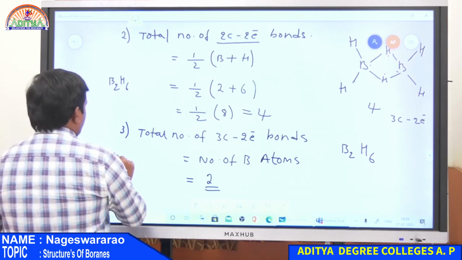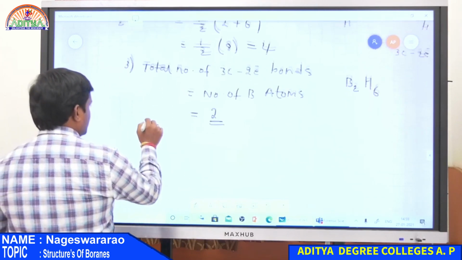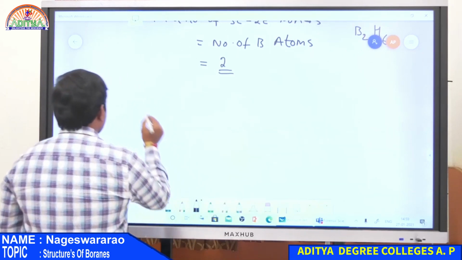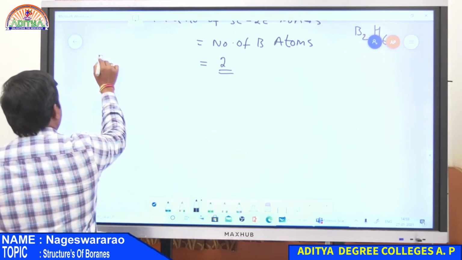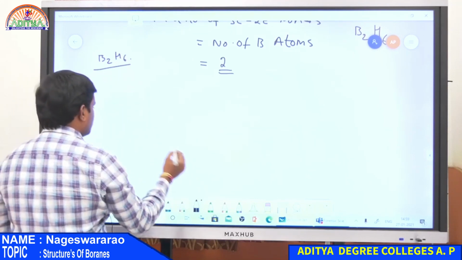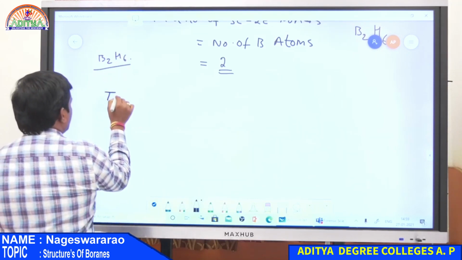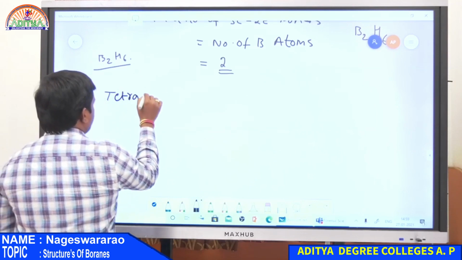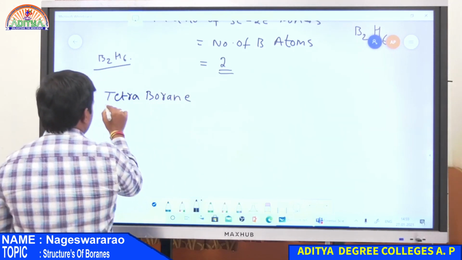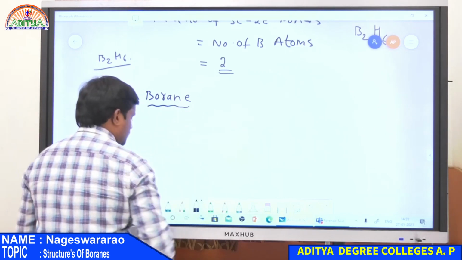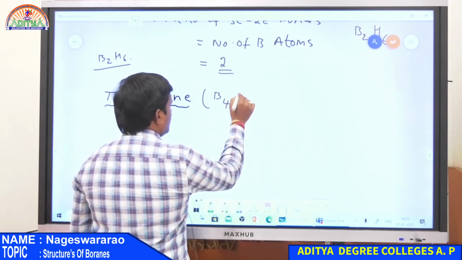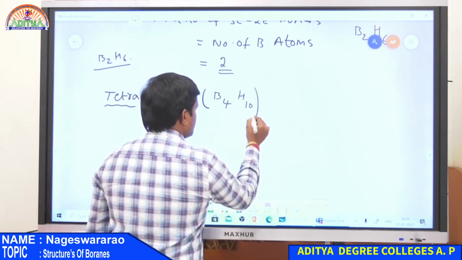Now explanation of the next higher borane, that is tetraborane. So we already completed diborane, that is B2H6. Now the next higher borane is tetraborane. Tetra means there are four boron atoms and 10 hydrogen atoms.